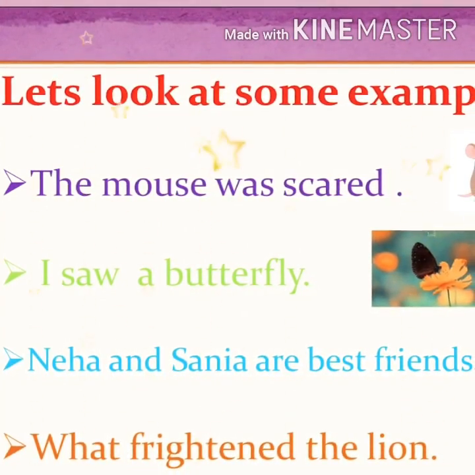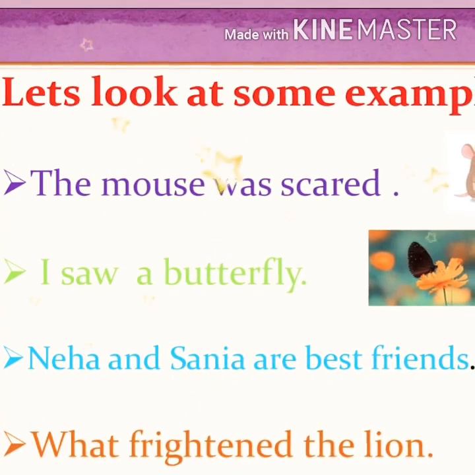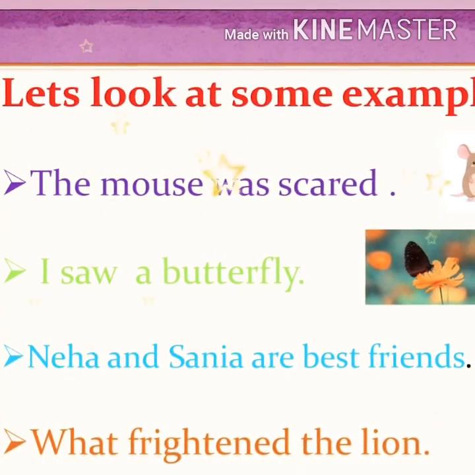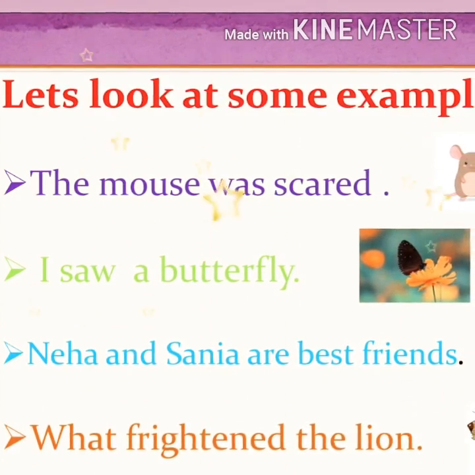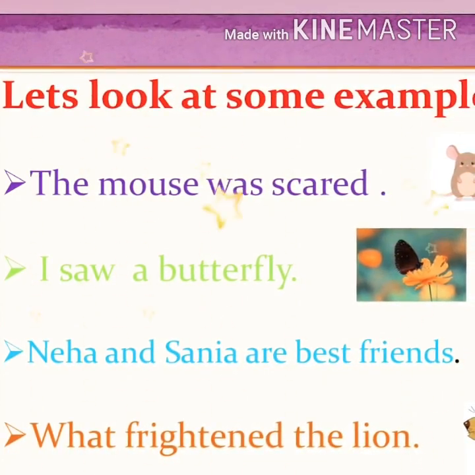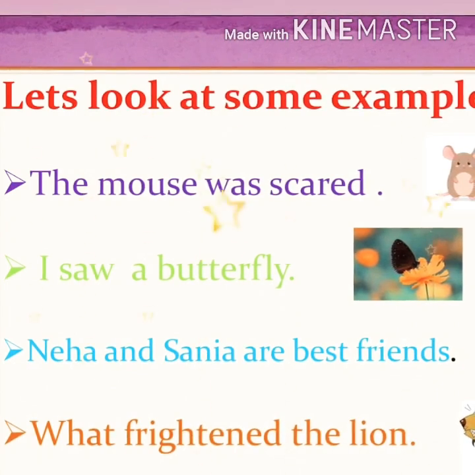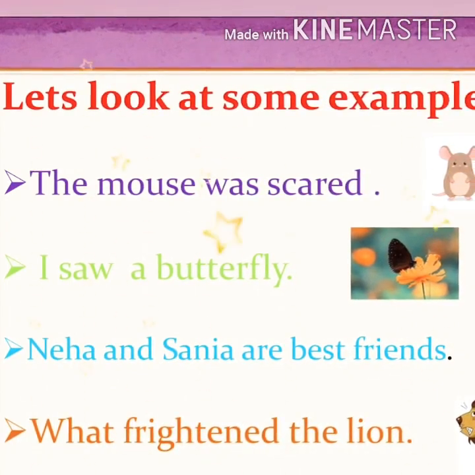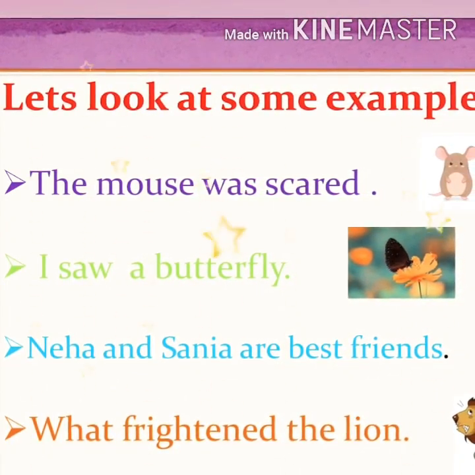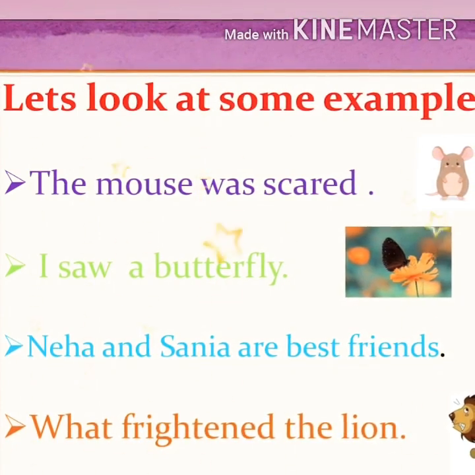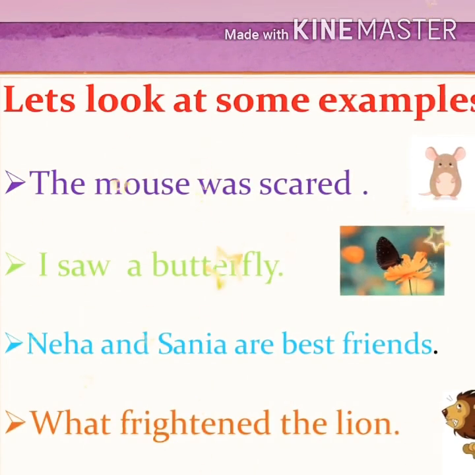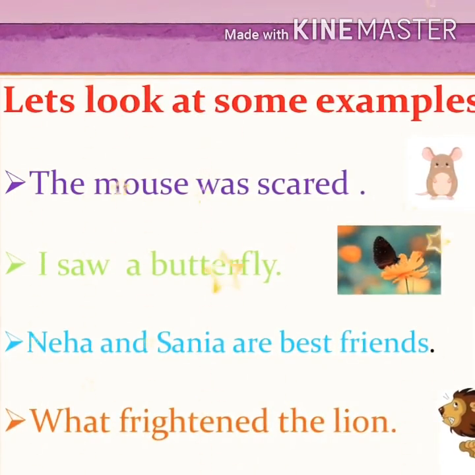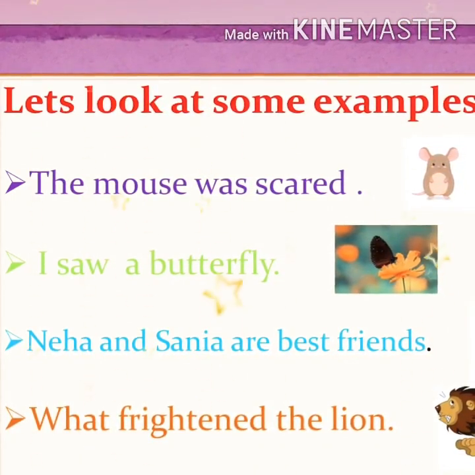So, the butterfly saw me or I saw the butterfly? The predicate is asking, saw a butterfly. Okay, but who? The noun: I saw a butterfly. So I is the subject and the remaining part from saw is the predicate. Similarly, Neha and Sania are best friends. So the nouns over here are Neha, Sania, friends.